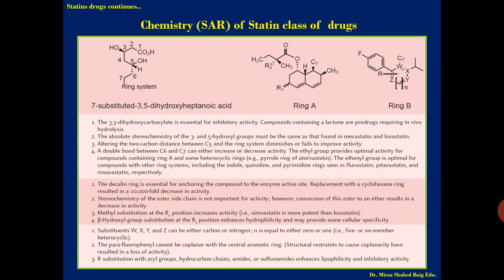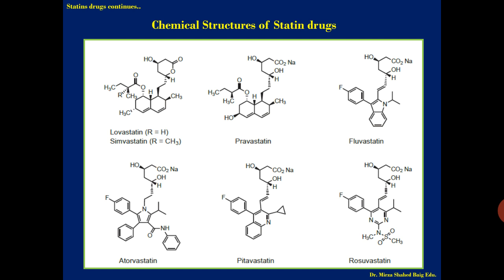So this is how the chemistry of the statins, which are important drugs, is divided into 3 parts. You can study ring A, ring B and the 7 substituted 3,5-dihydroxyheptanoic acid. This overall chemistry you can see in the drug structures.